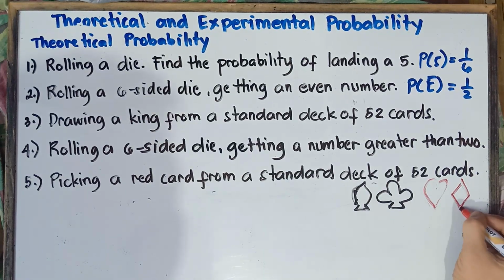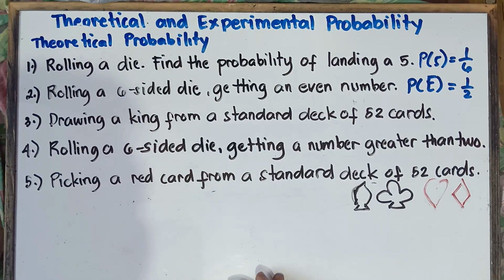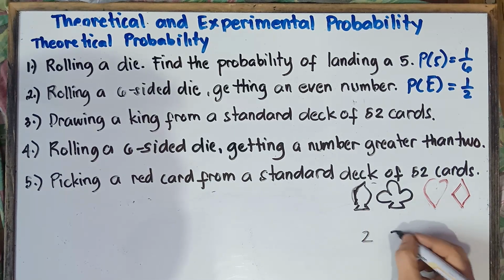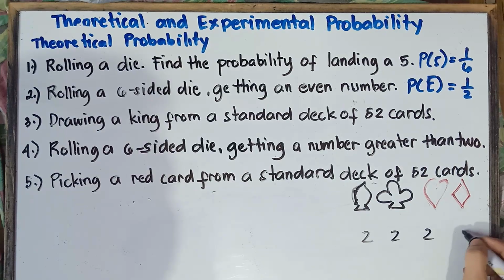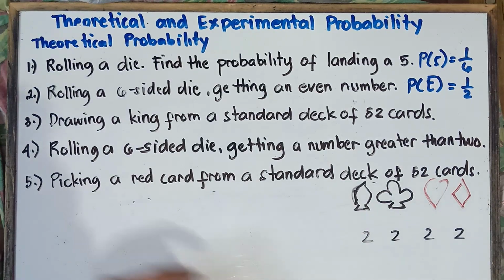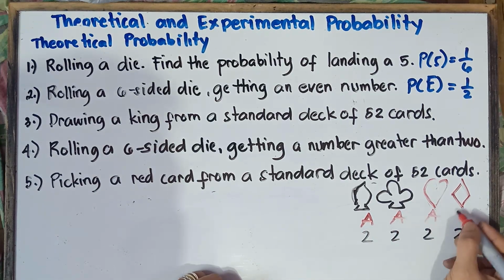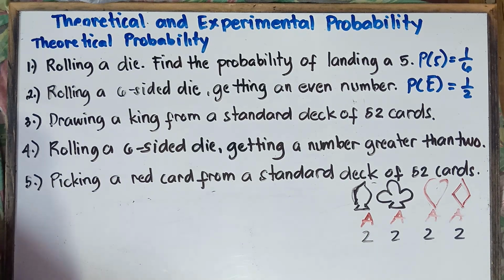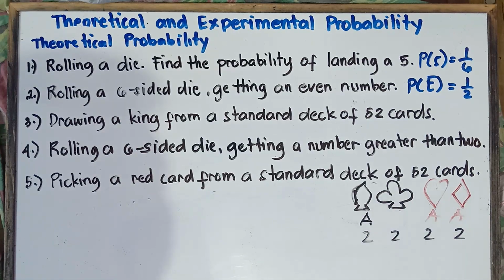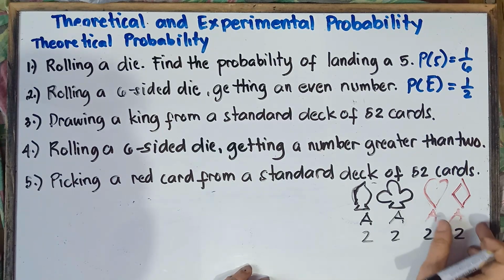Now for cards, class, we don't have one. That would be ace, and then next will be two. We have four twos: two for spade, two for clubs, two for hearts, and two for diamonds. For the ace, that would be the ace of spade, and then ace of clubs, and then ace of hearts, and then ace of diamonds.